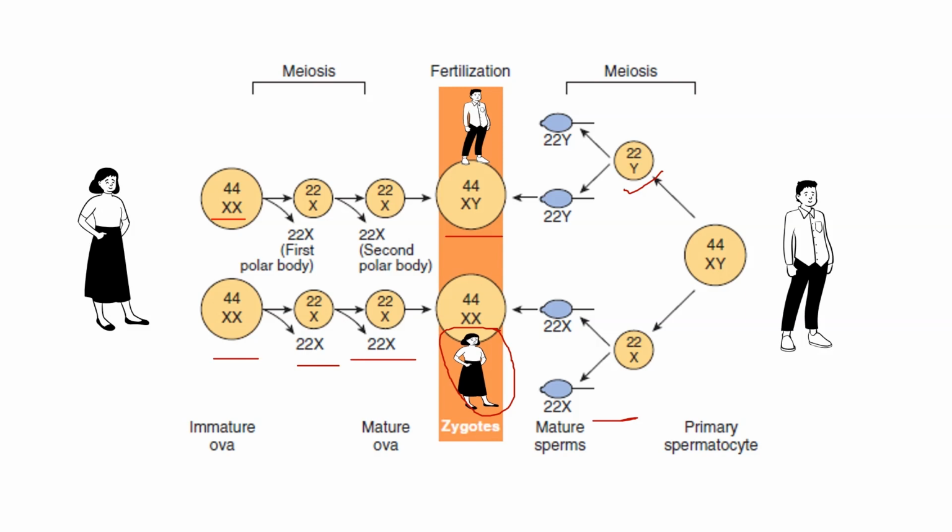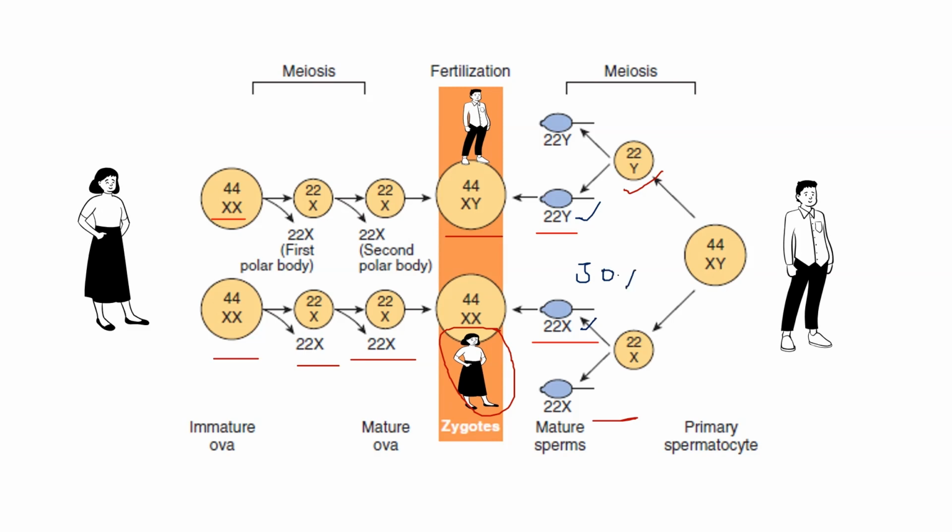In female, it will be X only, but in male, either X or Y chromosome. In case of sperm, it is X or Y. Okay, half of the normal sperm carry an X chromosome and the other half a Y chromosome, which is a 50-50 split.